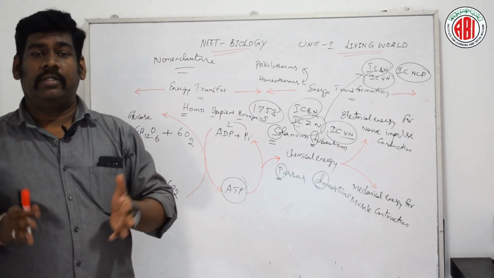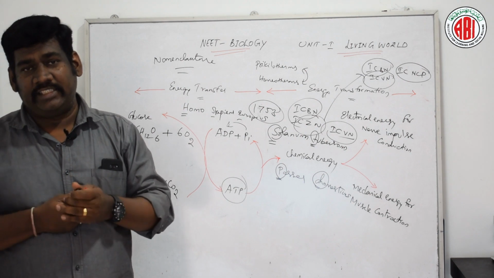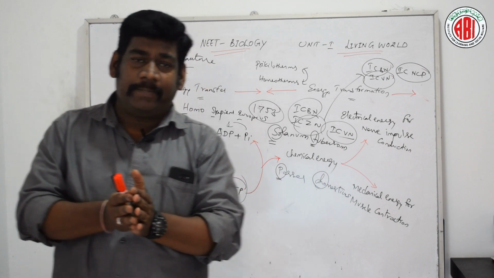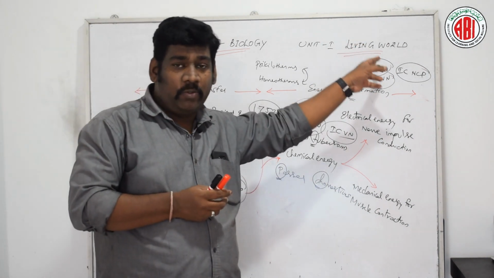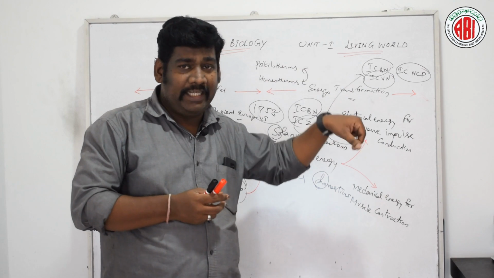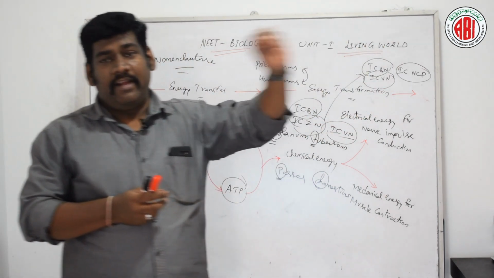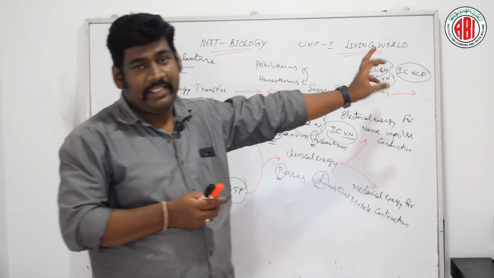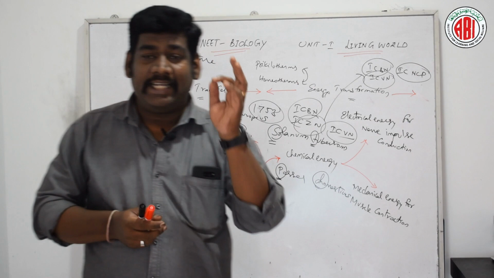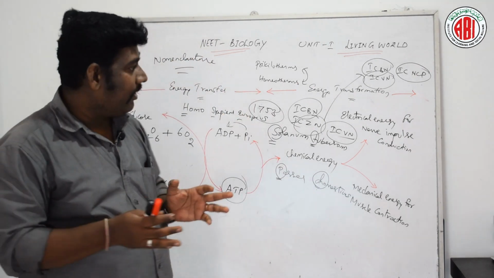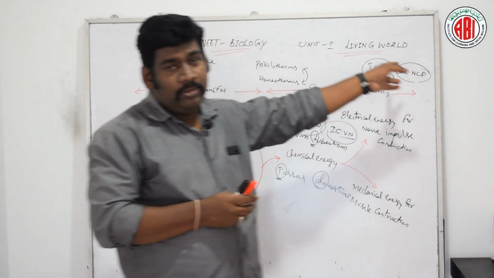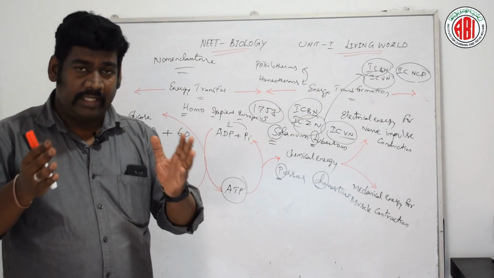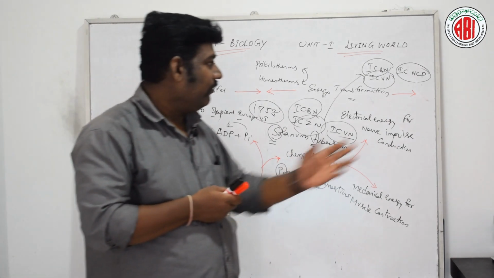These are also different codes for living organisms: the names of bacteria or viruses are decided by the International Code of Bacteriological Nomenclature and the International Code for Virological Nomenclature. V stands for virus, B stands for bacteria here. Similarly, there is the International Code of Nomenclature for Cultivated Plants. These are also organizations where certain rules are framed, and those rules are to be followed.